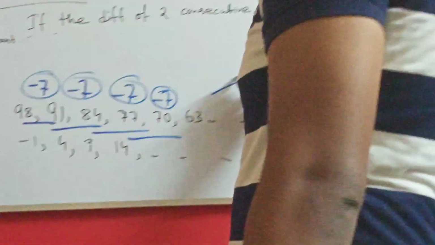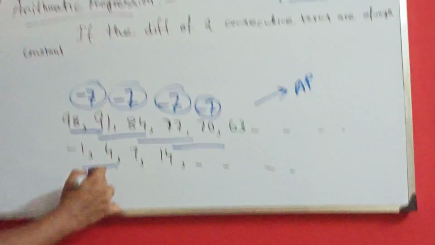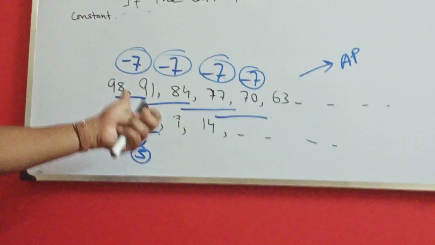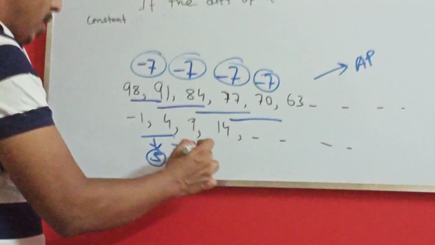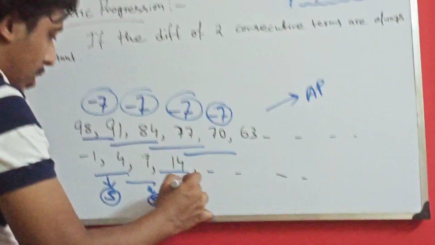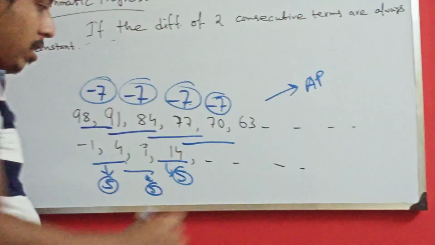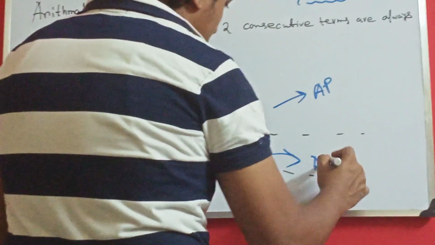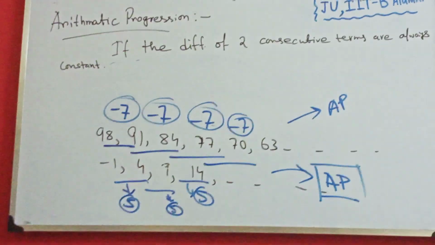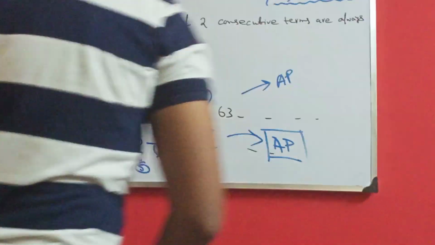Of course, this is an AP. Last example, minus 1, 4, what is the difference? 5. 4 and 9, that is 5. 9 and 14, that is 5. I see the differences are the same, so it is an AP. So these are some simple examples of numbers which are in AP.